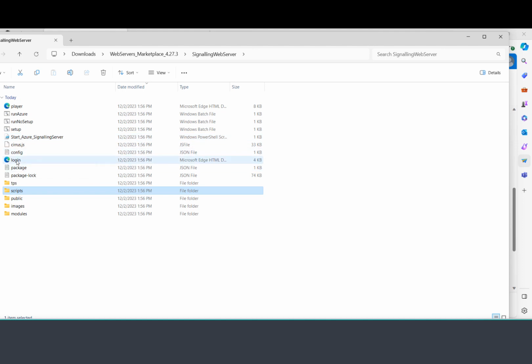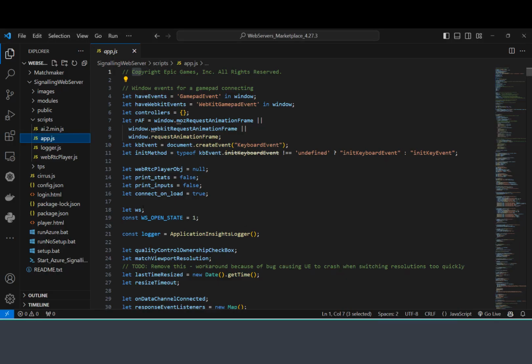Also notice there's a login page if you enable authentication on your signaling server, and for that aspect, I will have another video that goes into the details about deploying Azure Unreal Pixel Streaming securely. So check that out later. Right now, we understand what this is. Let's look at Visual Studio Code very quickly to understand what's inside of app.js and the player HTML.